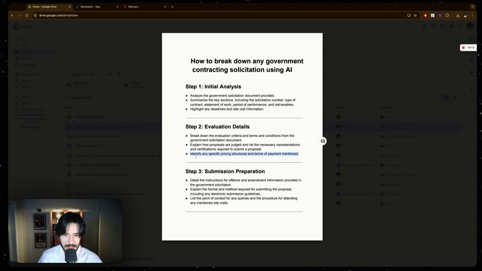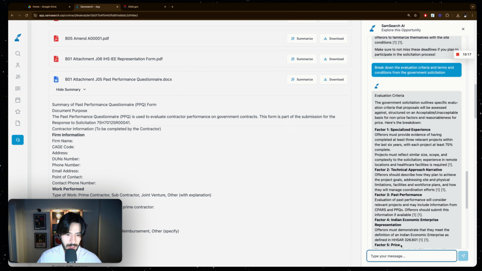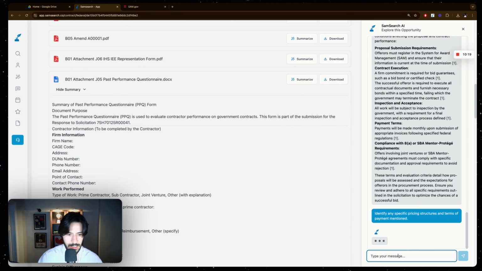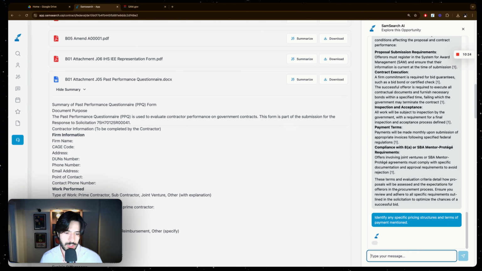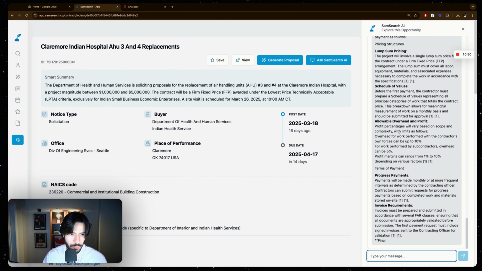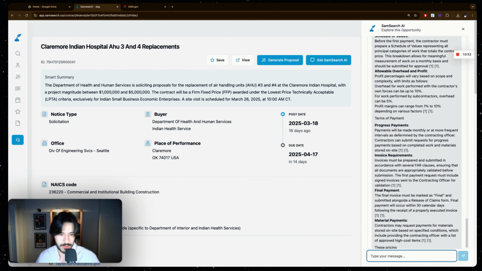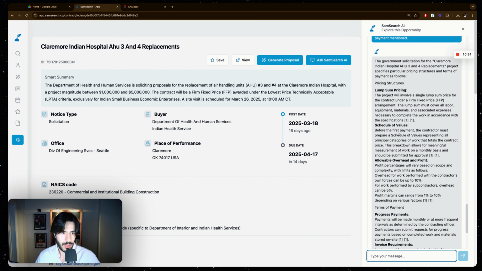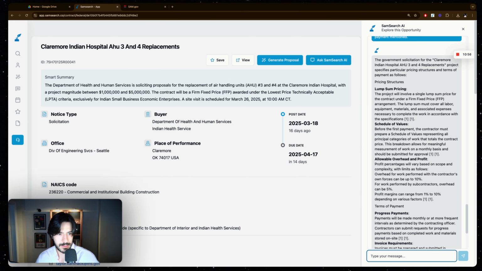I'd like to ask about any specific pricing structure and terms of payment mentioned. This is sometimes mentioned, so it's important to see if there are specific pricing structure or payment instructions mentioned. So we're getting information that it's a lump sum pricing. Let's just wait for it to be done. Lump sum payment means that it will involve a single lump sum price for the contract.